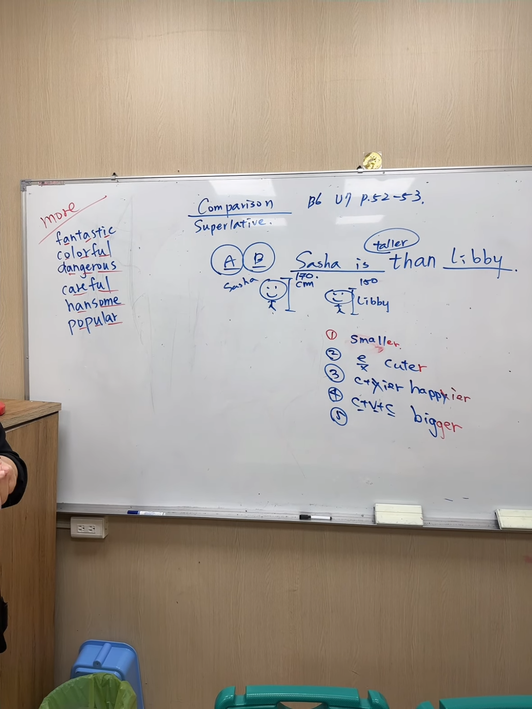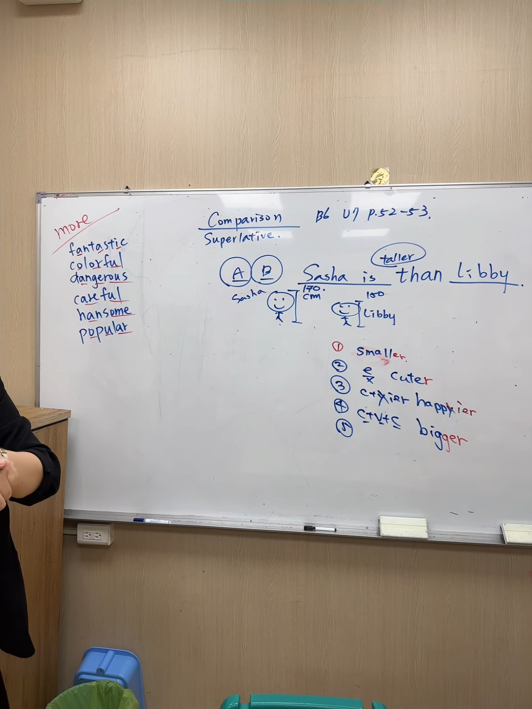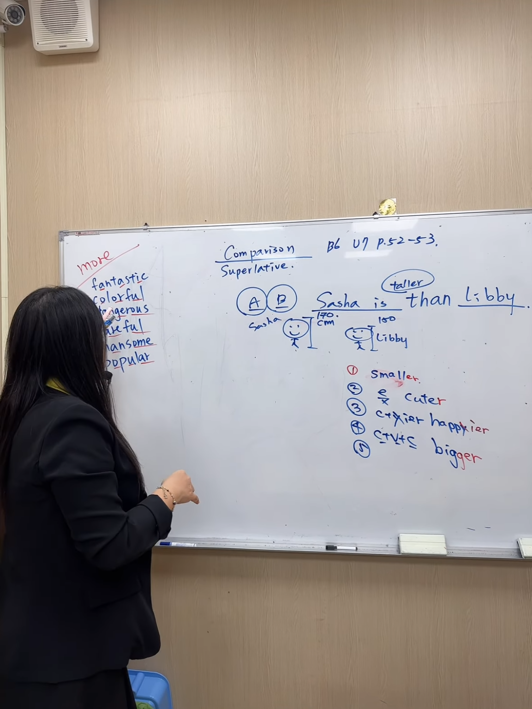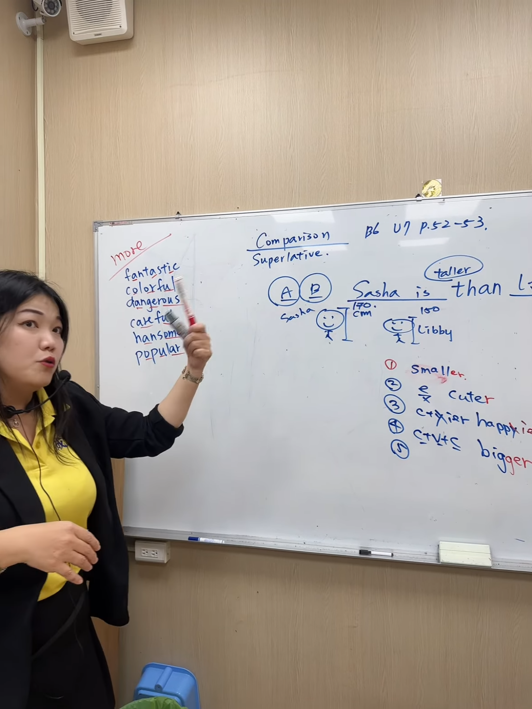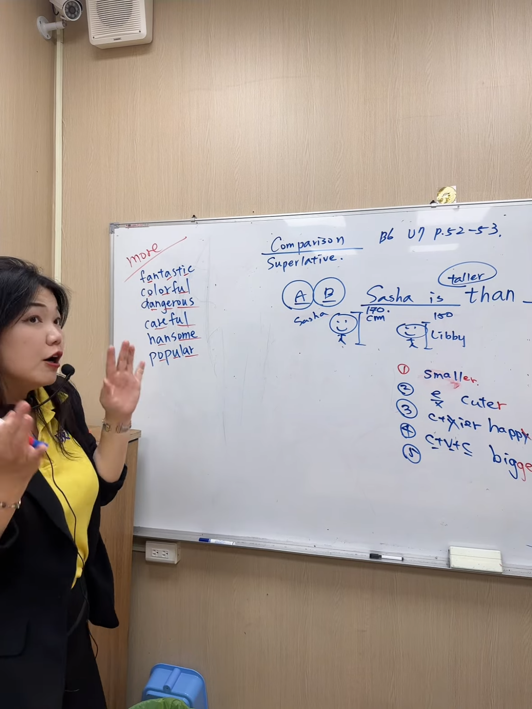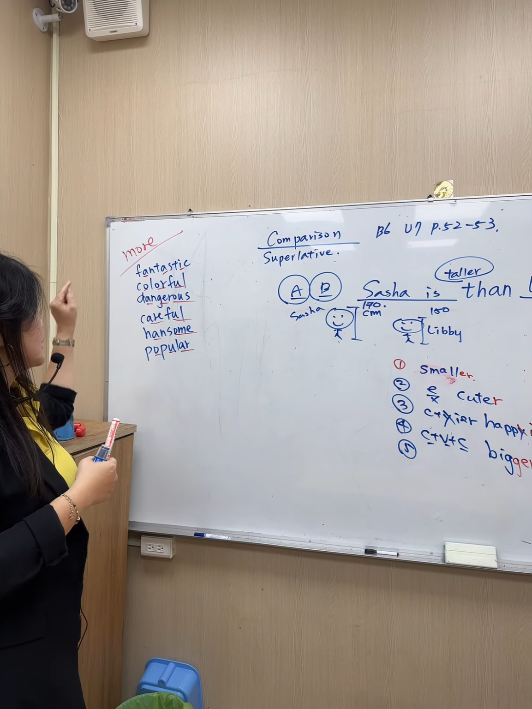More fantastic, more fantastic. Then colorful, okay, more colorful. So you can see they have two or even more syllables, so you need to use "more." You cannot have "-er" go after that again. So that is colorful, more colorful.